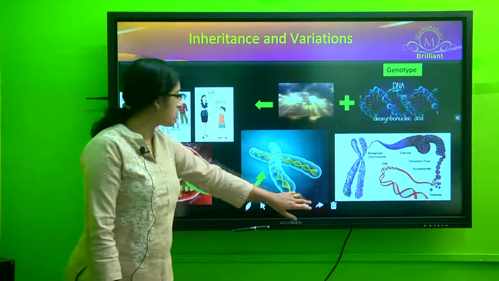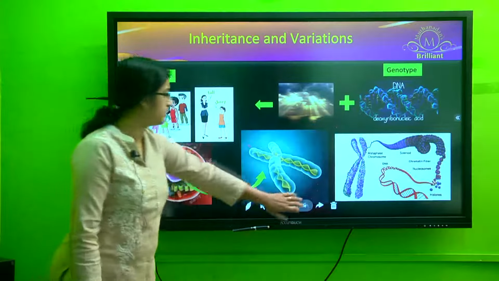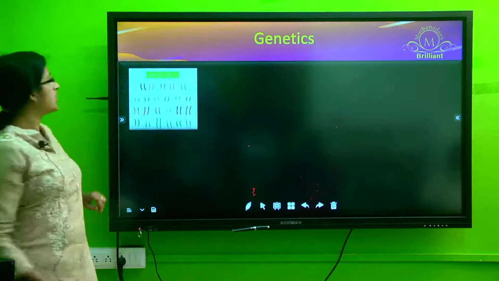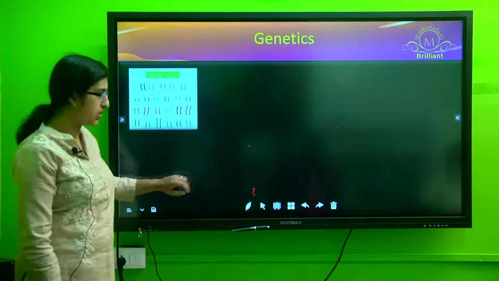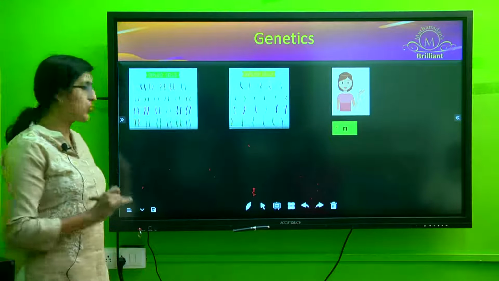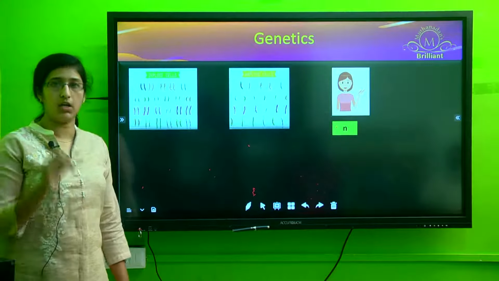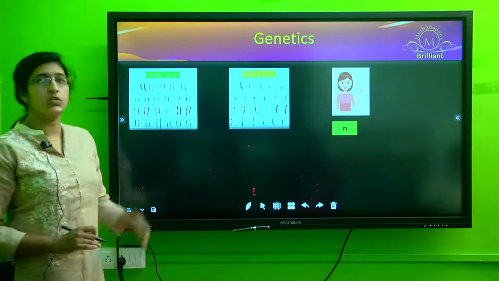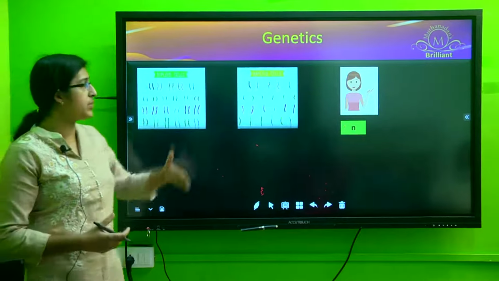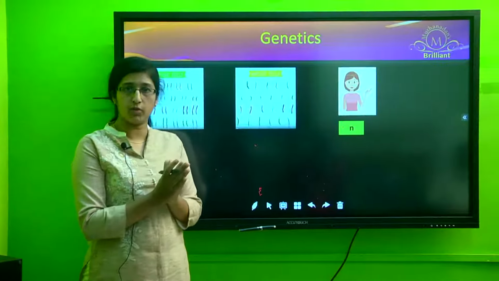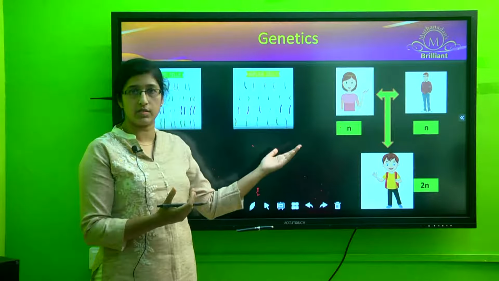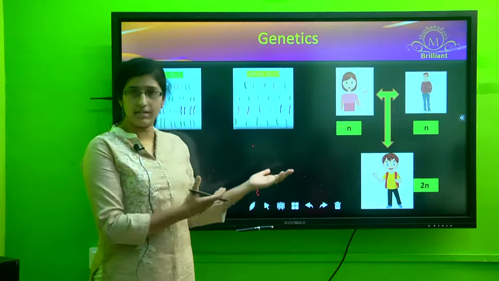Now, if you look at each point along the chromosome, you can see that there are several points. Each point where a gene is located is what you call a loci or a gene locus. So when we are inheriting the traits or the genes from our parents, what is happening? We inherit part of the genes or part of the chromosomes from our mother or from the maternal side, and part of the chromosomes we receive from the father or from the paternal side.